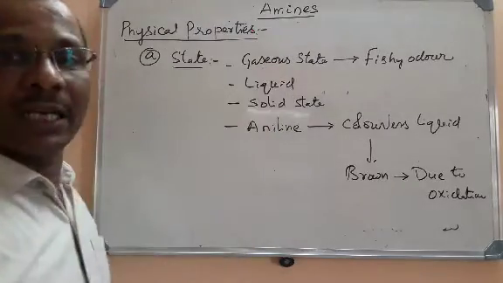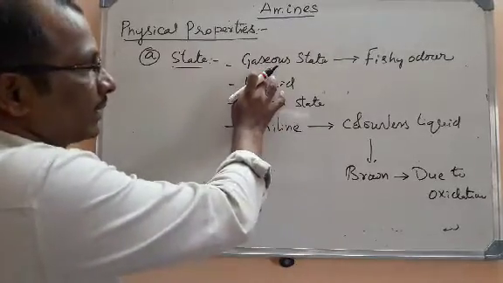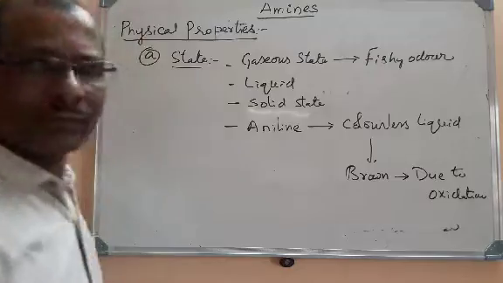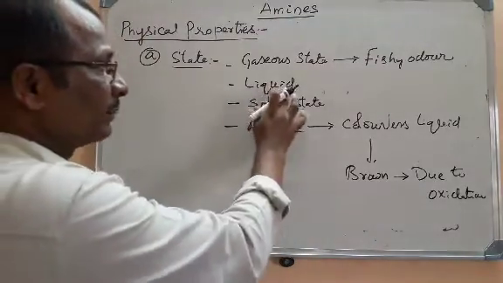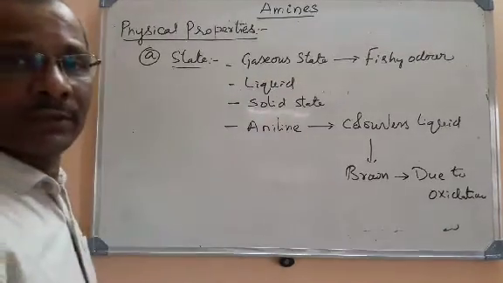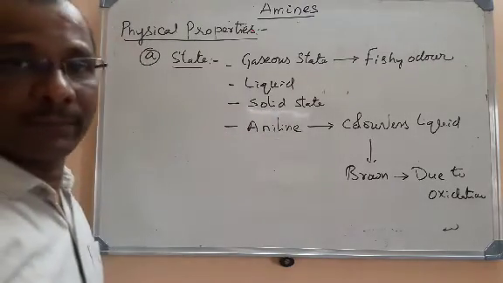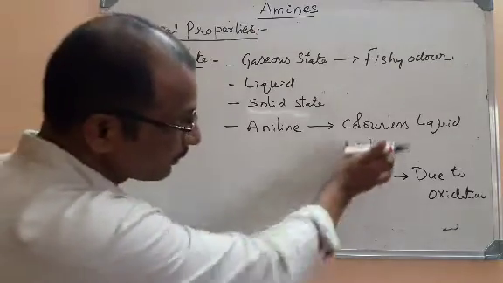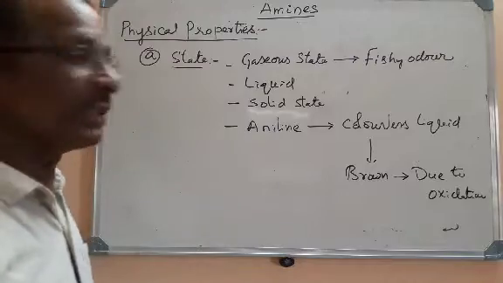So these are present in all 3 states: gaseous, liquid and solid. Lower members are in the gaseous state with a fishy odor, the members with 3 to 4 carbons will be in the liquid state, and those with more than 4 carbons will be in the solid state. And aromatic amines are colorless substances in the liquid state, and they develop a brown color due to oxidation.